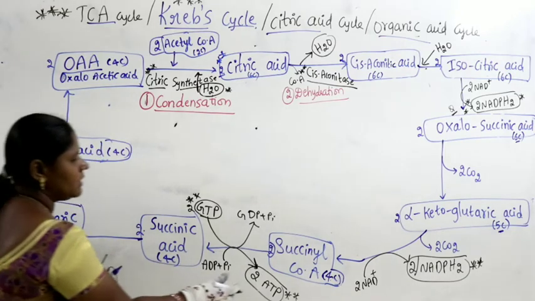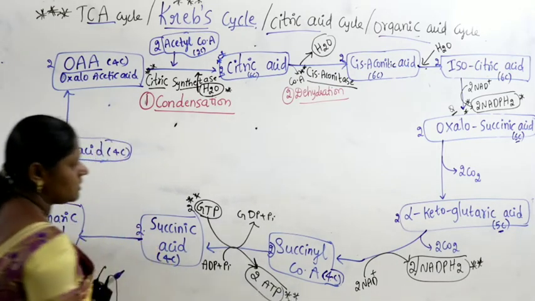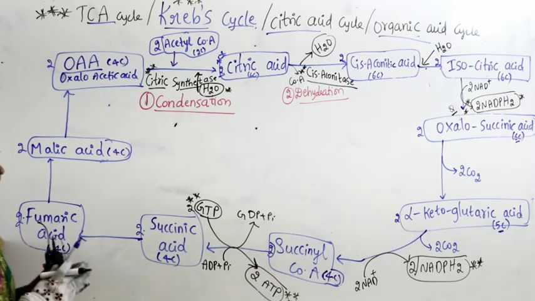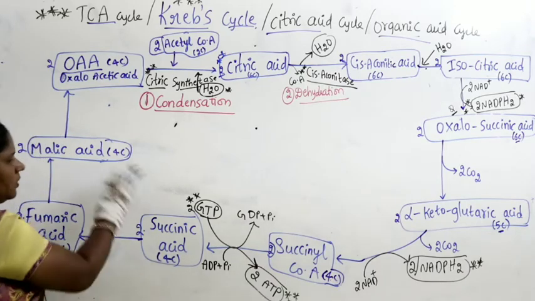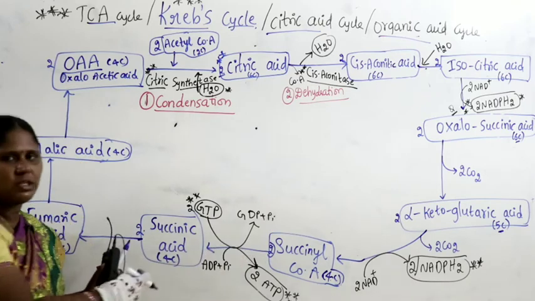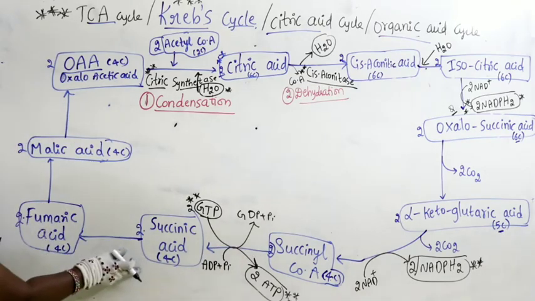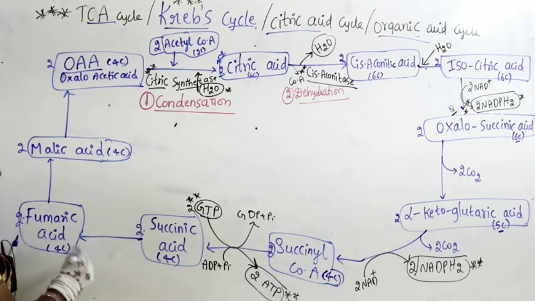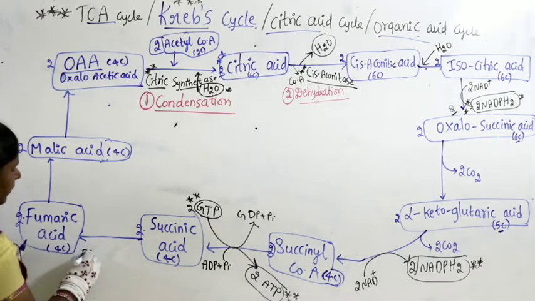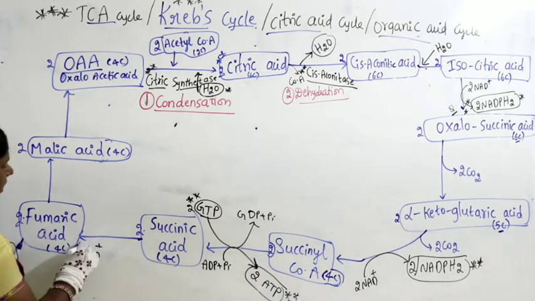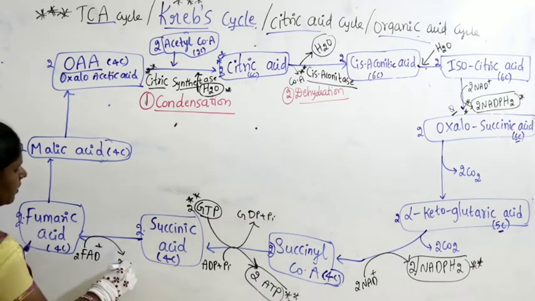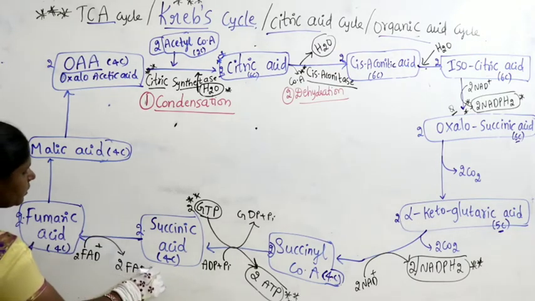Very, very important. See the places where I am keeping star marks. First I wrote substrates. Then next I am writing energy and what goes and what is coming, right. Next is succinic acid gets converted into fumaric acid. Here 2 molecules of FAD plus converts into 2 molecules of FADPH2.